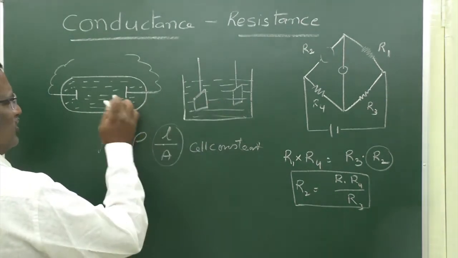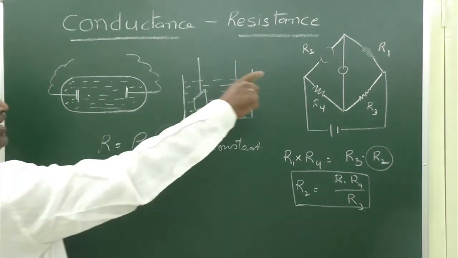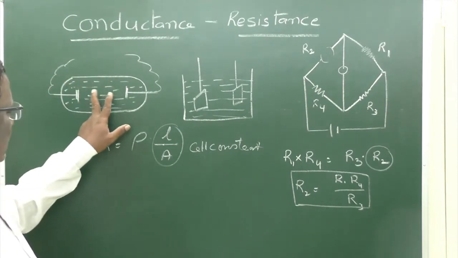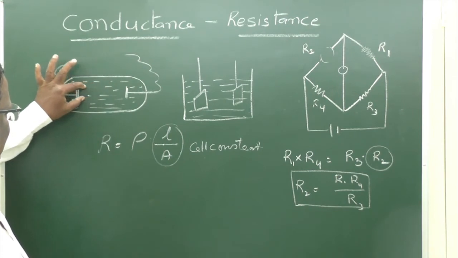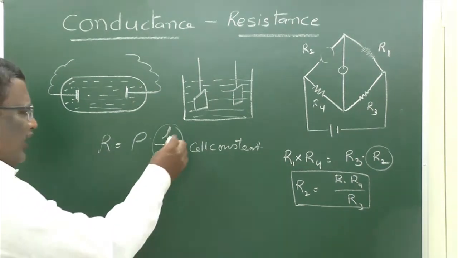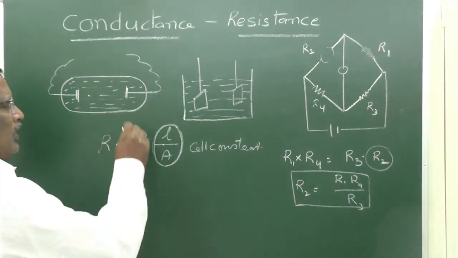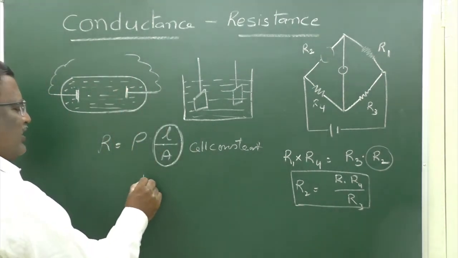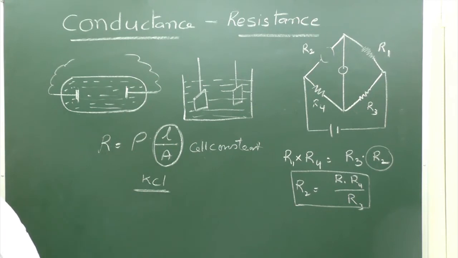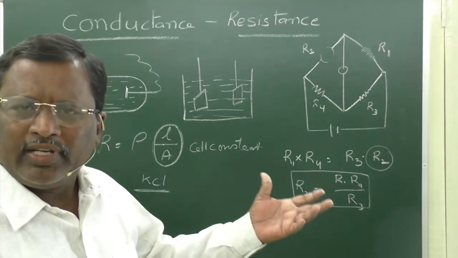So the values which we described here may not be realistic as in the case of metal, because the solution is completely present, and it is not possible to calculate the total ions present in between the electrodes. That is why this L by A of the cell is calculated with the help of potassium chloride, whose resistance and conductance is known to us at different concentrations and different temperatures.